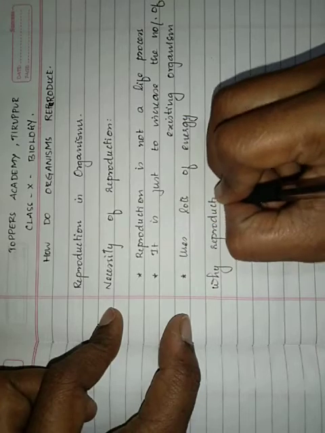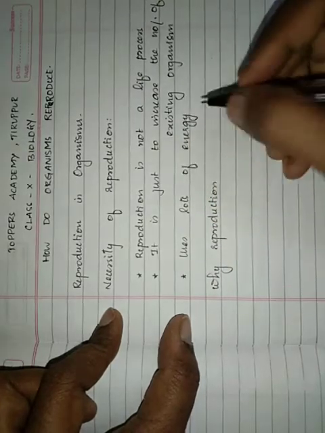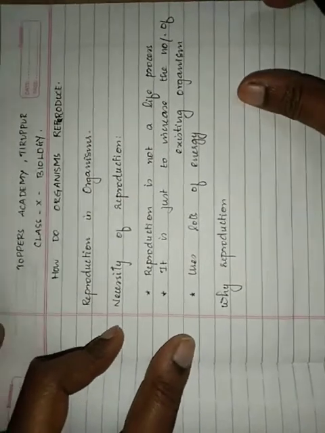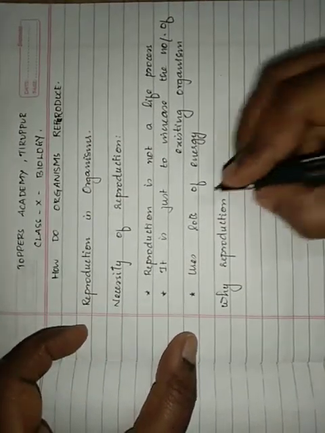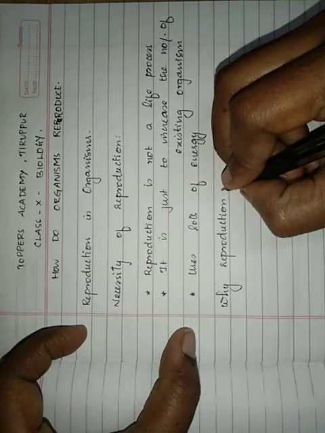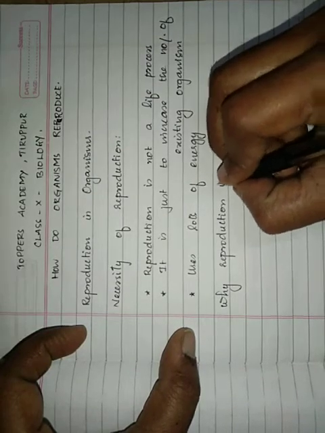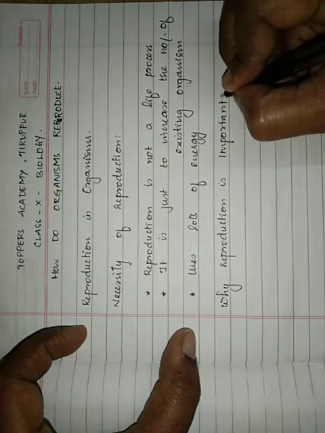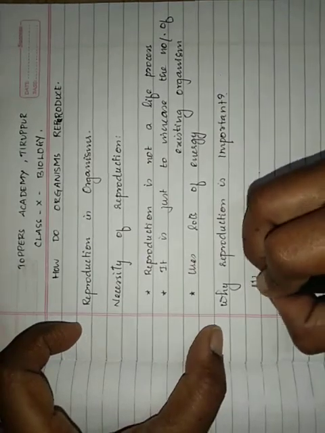Apart from this disadvantage, that is using a lot of energy, it is not important to maintain life. That is, for an organism to live, reproduction is not important, but still reproduction is important. Why is reproduction important? Three main reasons why reproduction is important in living organisms.